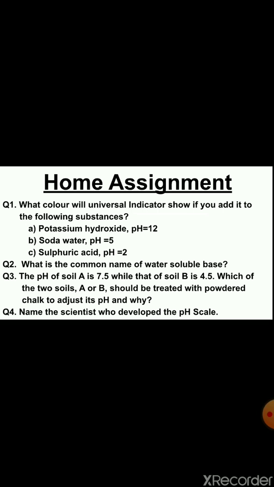Second question is, what is the common name of a water soluble base? Third question is, the pH of soil A is 7.5 while that of soil B is 4.5. Which of the two soils, A or B, should be treated with powdered chalk to adjust its pH, and why? And question number 4, that is the last question, name the scientist who developed the pH scale.